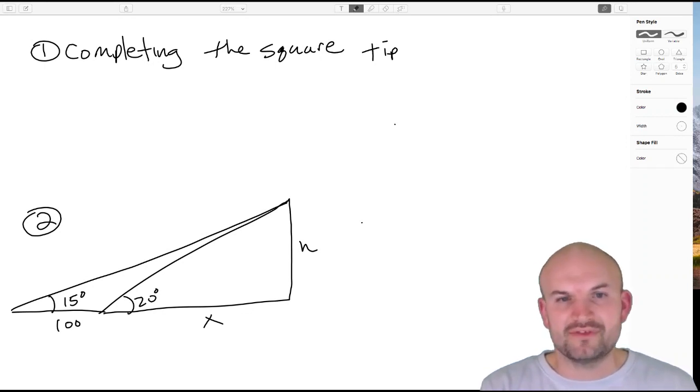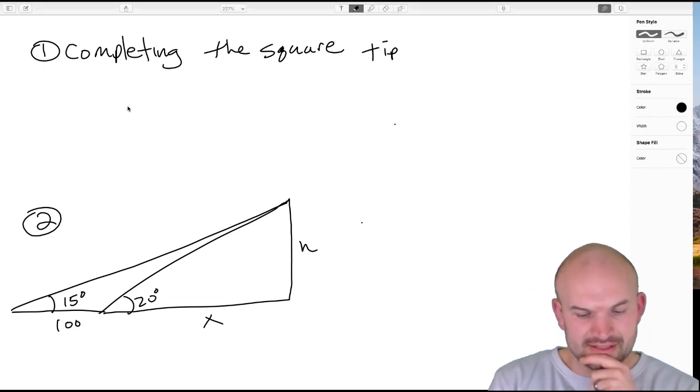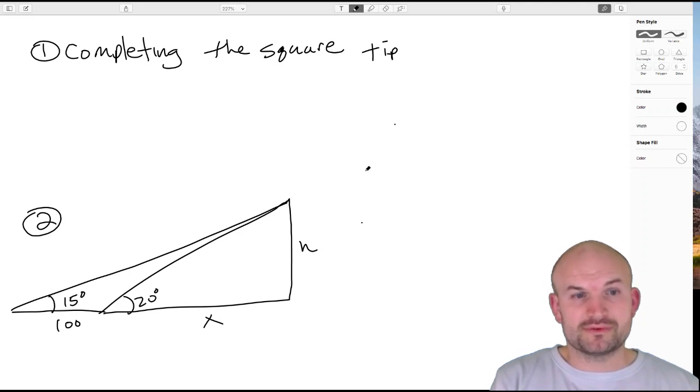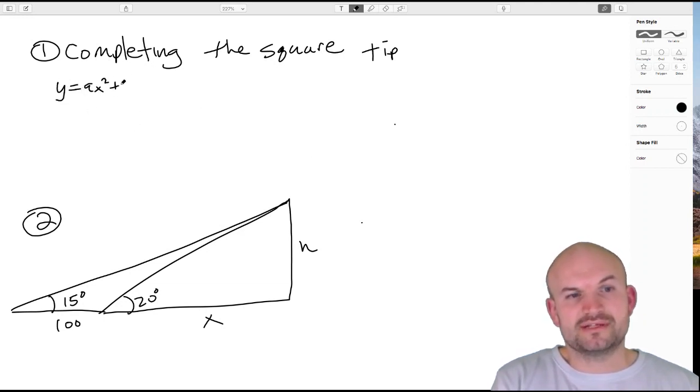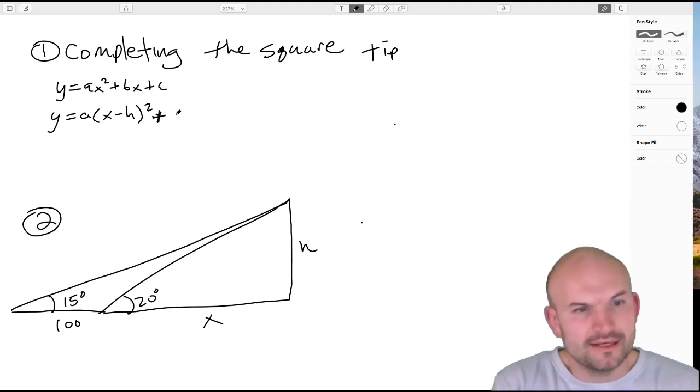So the first one was about understanding completing the square. Are there any tips? The best tip I can think of is, first of all, understanding what it means to go from standard form to vertex form. So we have y equals ax squared plus bx plus c, and we want to put it in the format a times (x minus h) squared plus c.